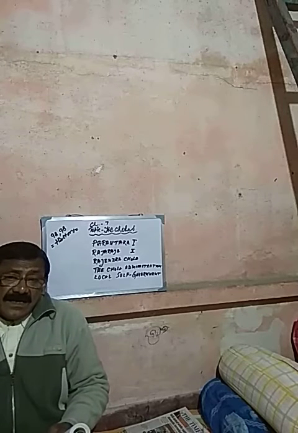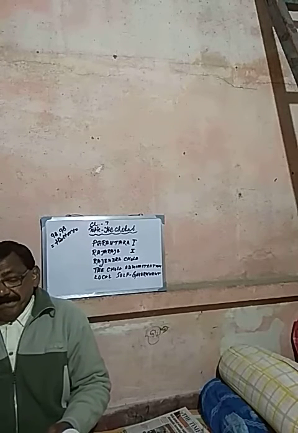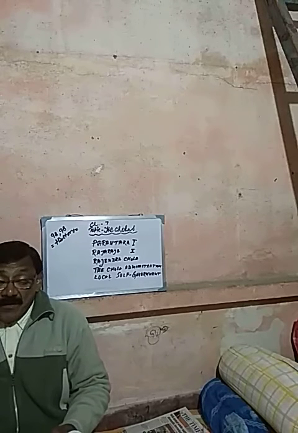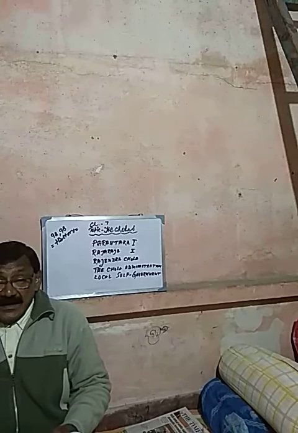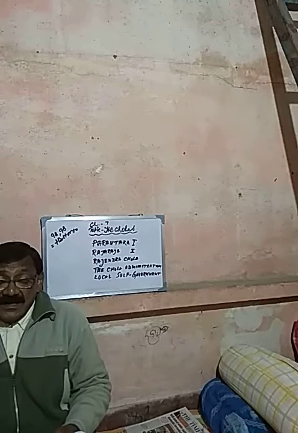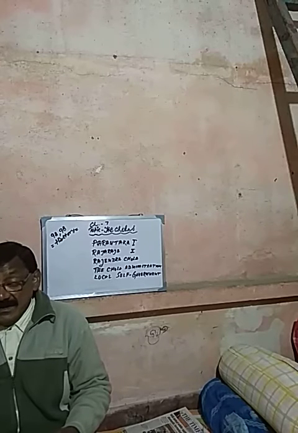It is to be noted that the Chola kings realized the importance of having an efficient system of navy.